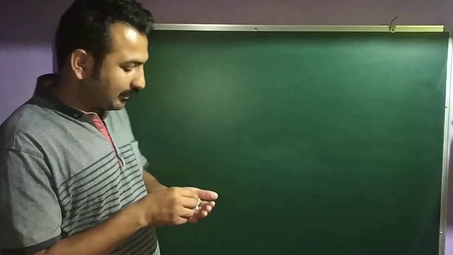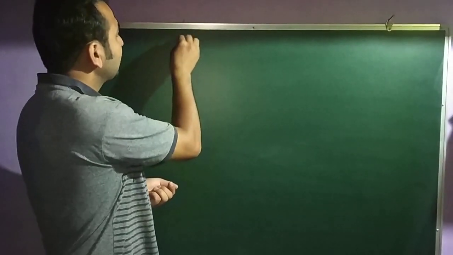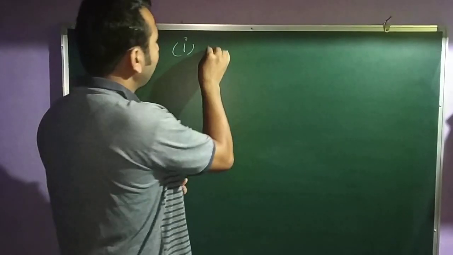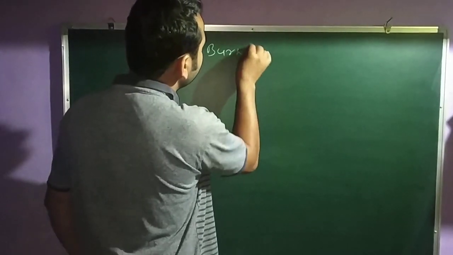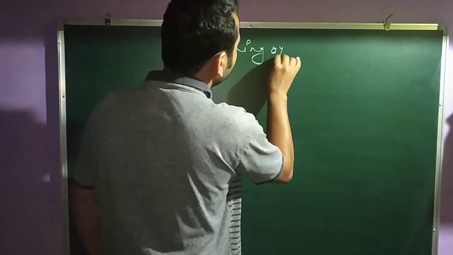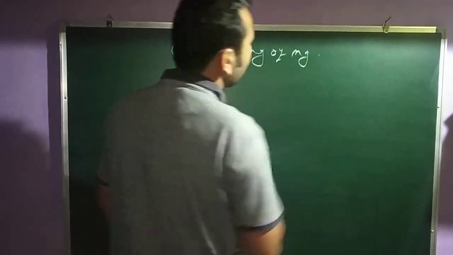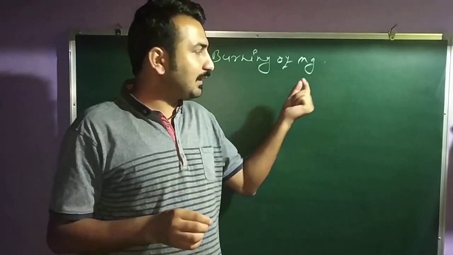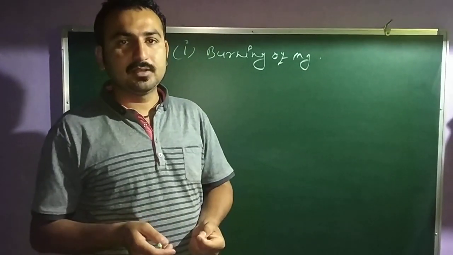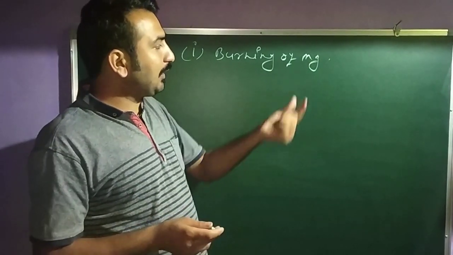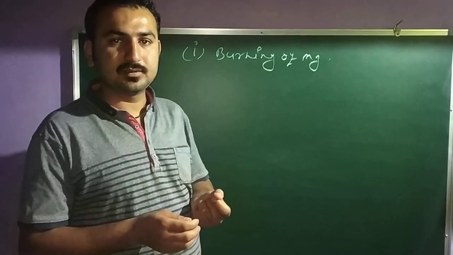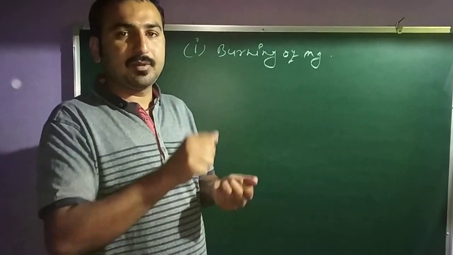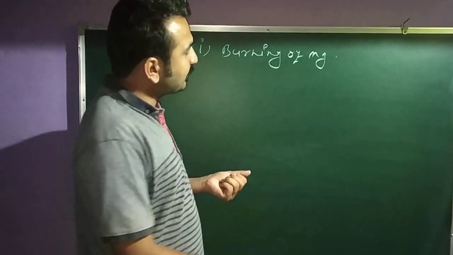So the first question in your in-text is based on the burning of magnesium. The question is: why is the magnesium ribbon cleaned before the burning? That means, why do we rub this magnesium ribbon with sandpaper before burning it? Clear? The answer is clear.